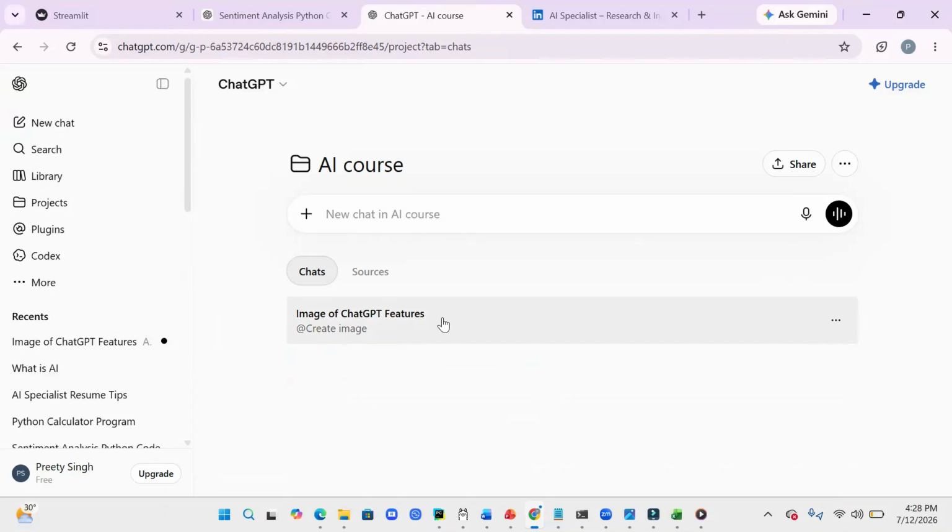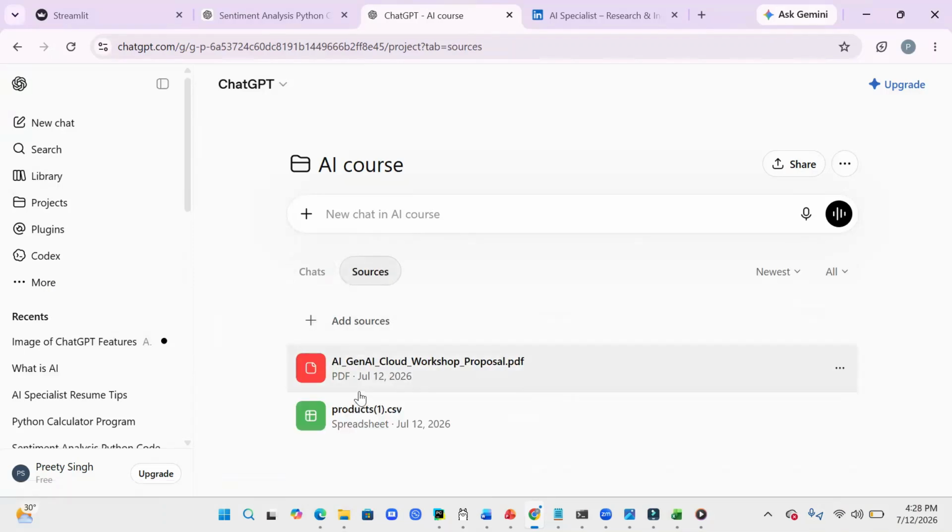So whatever I have done in chat is saved in chat, and whatever I have added in source has been added. Basically, what is this all about? Don't get confused about it. Inside one project, you can upload PDFs, Word documents, Excel sheets, PowerPoints, store multiple chats, and give project instructions as well. So you can continue work anytime. You don't have to search for that data. In your project, all the data is already there. You can just continue working with that, and you can ask questions, right?